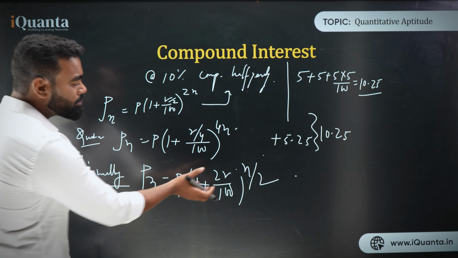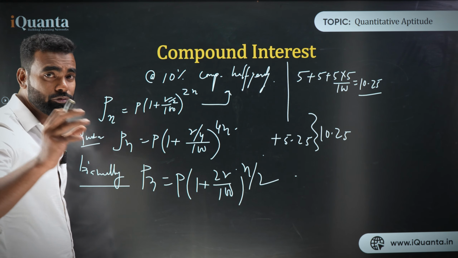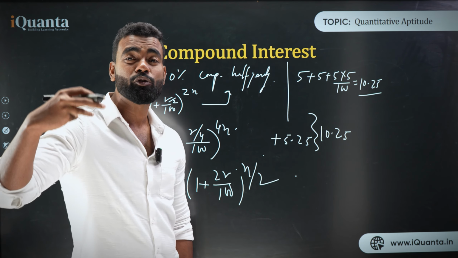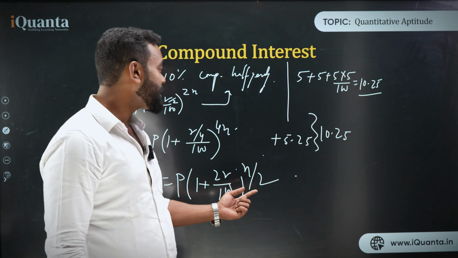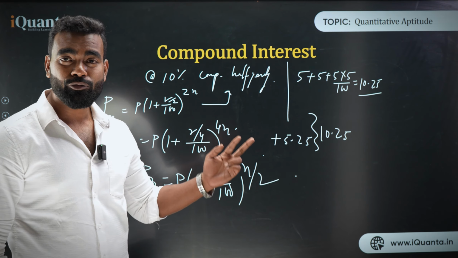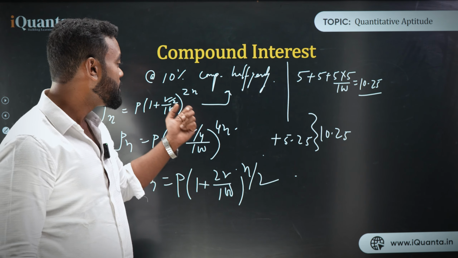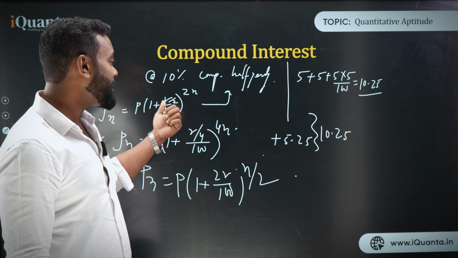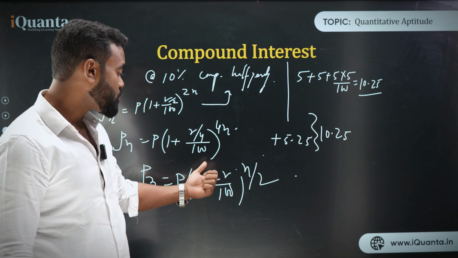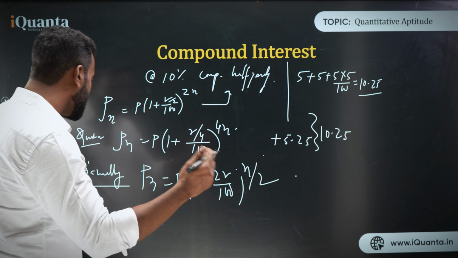Now n becomes n by 2, but R becomes 2R, because we are compounding once in 2 years. Twice in 1 year, 2n; once in 2 years, n by 2. Twice in a year, R by 2; once in 2 years, 2R. You understand?